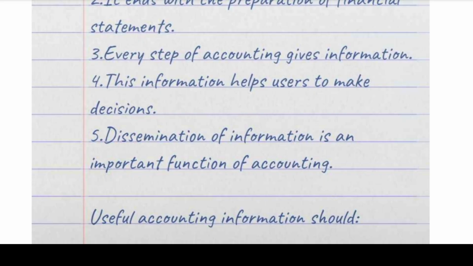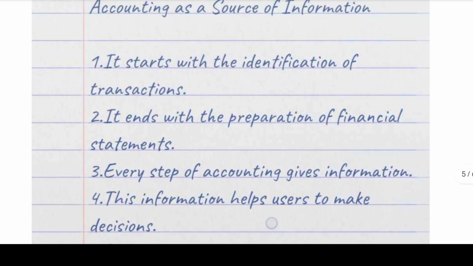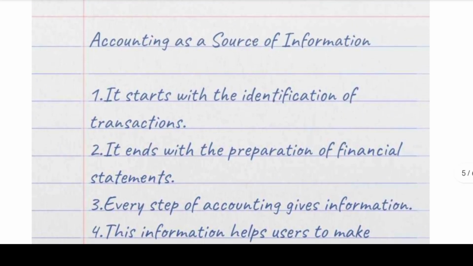Next, dissemination of information is an important function of accounting. Dissemination means spreading of information. We already saw these things in the process of accounting. The same thing is given under accounting as a source of information.